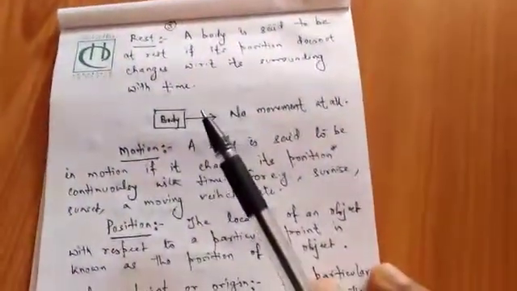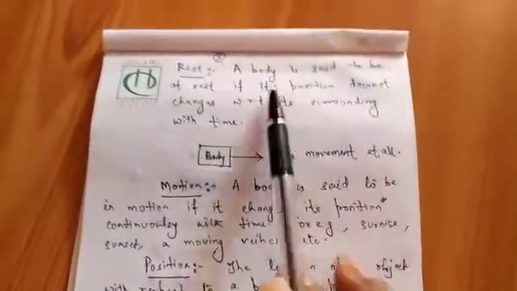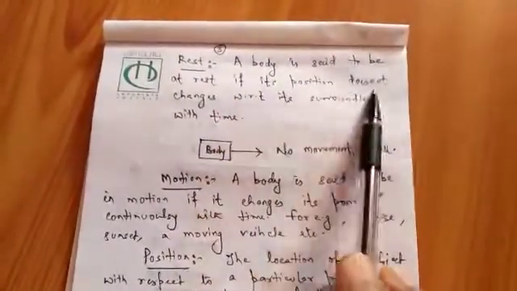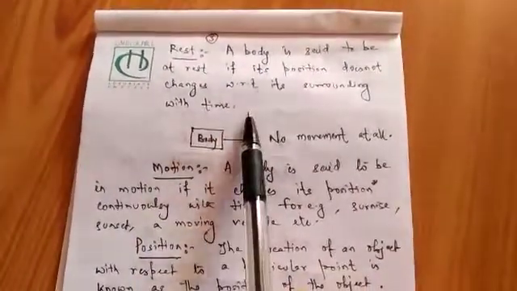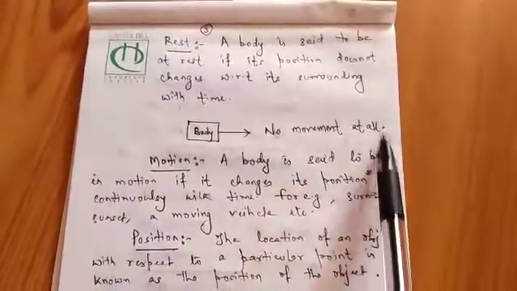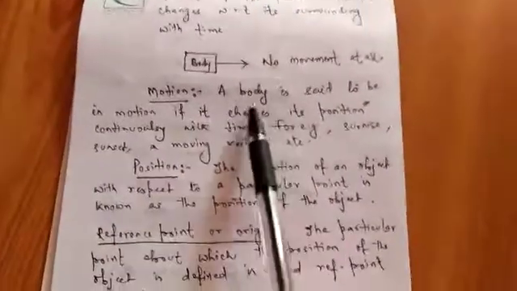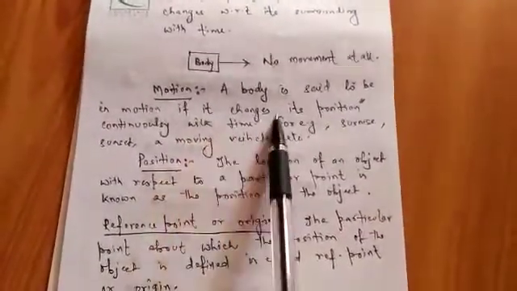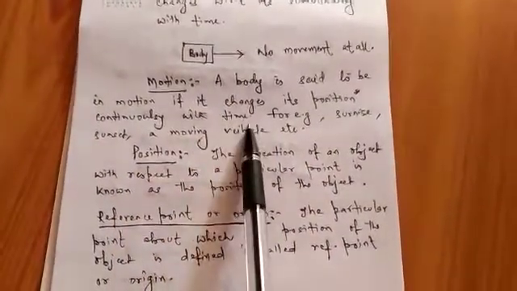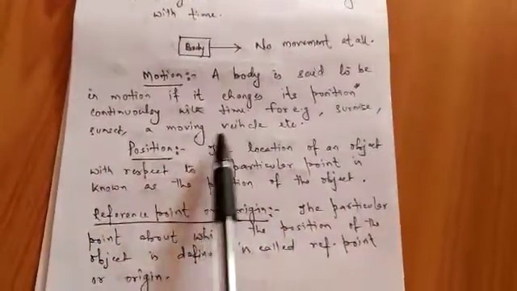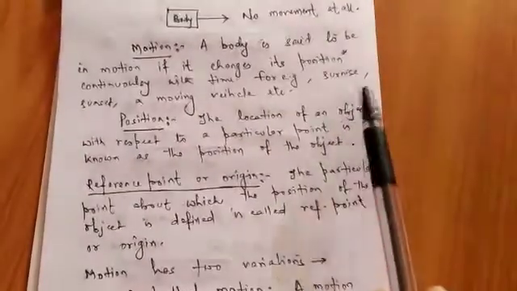Let's begin with the term called motion and rest. A body is said to be in rest if its position does not change with respect to time. No movement at all. And a body is said to be in motion if it changes its position continuously with time. For example, sunrise, sunset, moving vehicle, etc.